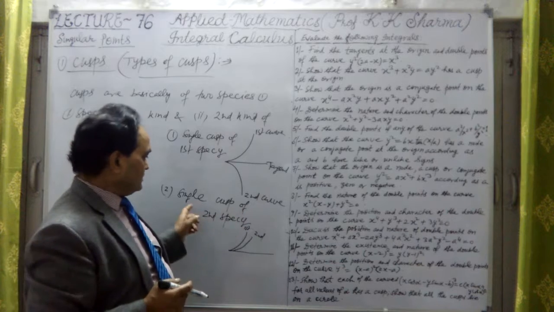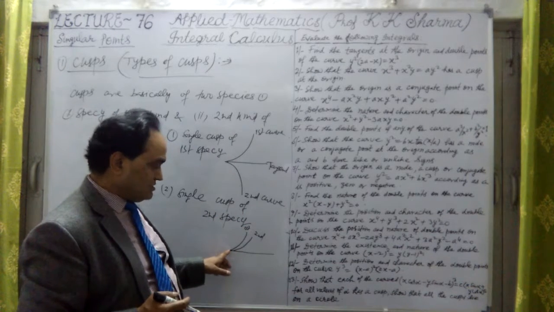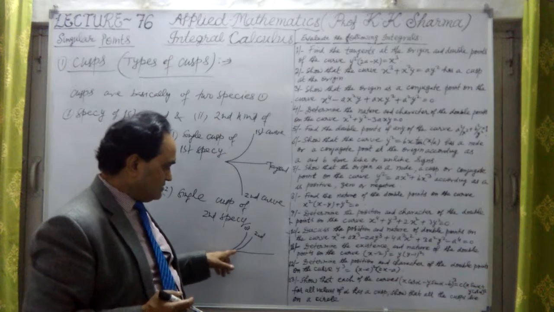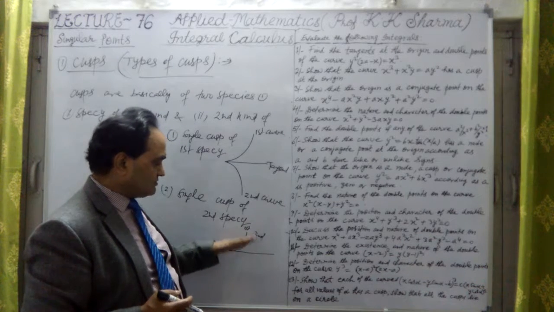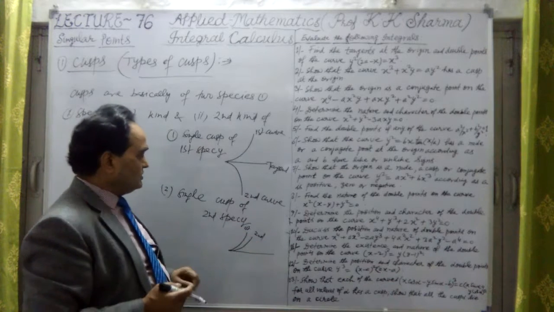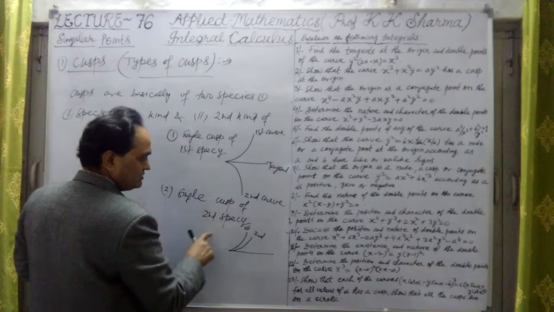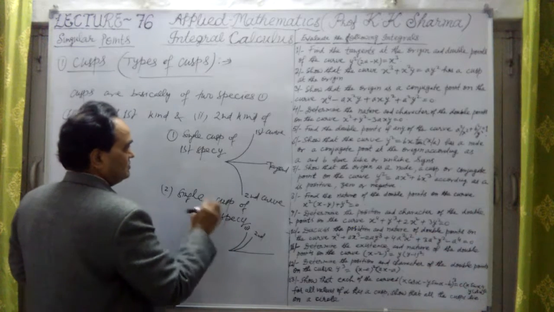This is one cusp here, and second species, because these two curves are lying on one side of the tangent. This is what we call single cusp of second species.